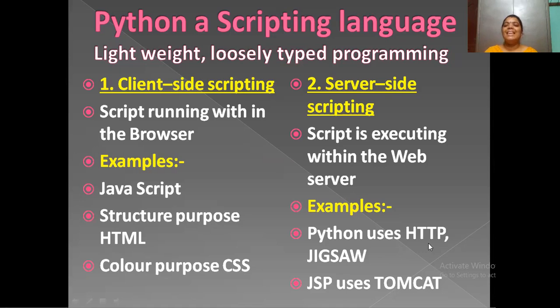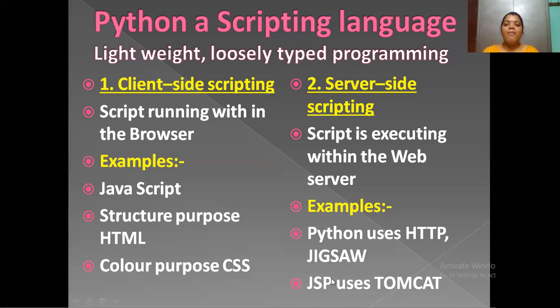Python uses the HTTP web server. For writing a Python script, we are using a web server called HTTP. HTTP means Hypertext Transport Protocol, and Jigsaw is also another web server used here. Next, JSP. JSP means Java Server Pages.